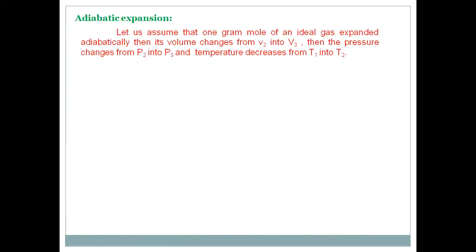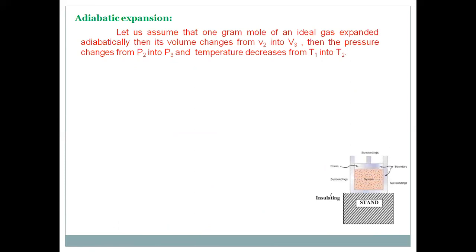What is adiabatic expansion? We know in adiabatic expansion, the system is kept on an insulating stand. This is the system which is kept on the insulating stand. These 3 sides are insulating material, and of course the bottom is also insulating material. Now there is no chance for heat to escape from the system into the surroundings. Due to this expansion, the volume goes from V2 to V3 and the pressure decreases from P2 to P3. In this adiabatic expansion, the temperature decreases from T1 to T2.